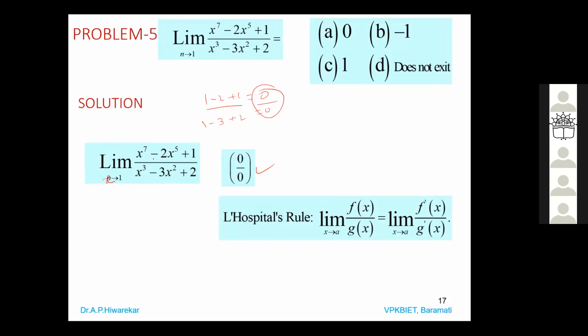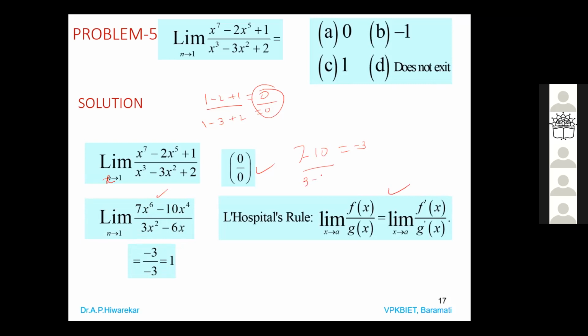So apply L'Hospital's rule, that is, take derivative of numerator, take derivative of denominator. So it is 7x power 6 minus 10x power 4 divided by 3x square minus 6x. When x tending to 1, you will get 7 minus 10, that is minus 3. And denominator, you will get 3 minus 6, that is minus 3. So you are getting minus 3 divided by minus 3, which is 1. And which option is that?